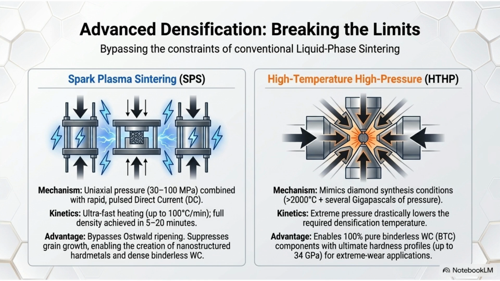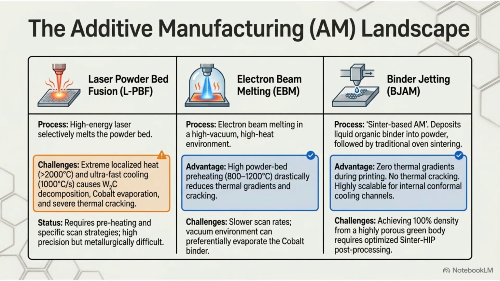These techniques suppress grain growth and enable the creation of nanostructured hard metals or binderless tungsten carbide with ultimate hardness profiles. Additive manufacturing presents unique challenges for tungsten carbide. While processes like laser powder bed fusion offer geometric freedom, they struggle with thermal cracking and material degradation. Alternatively, binder jetting avoids thermal gradients, but requires significant post-processing to reach full density.